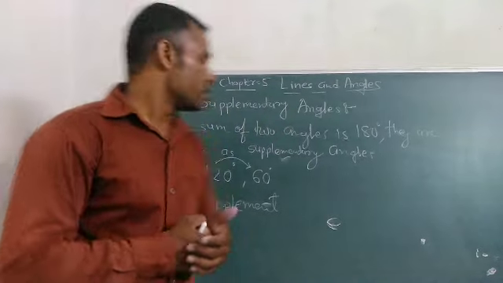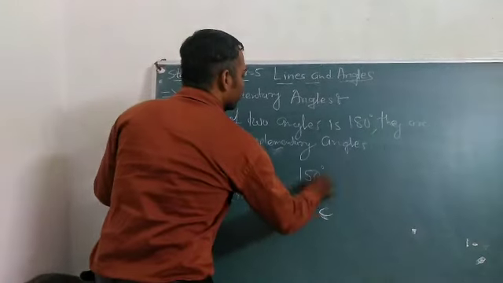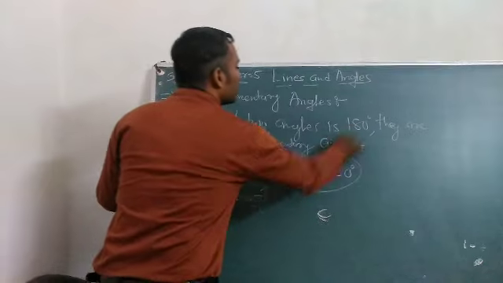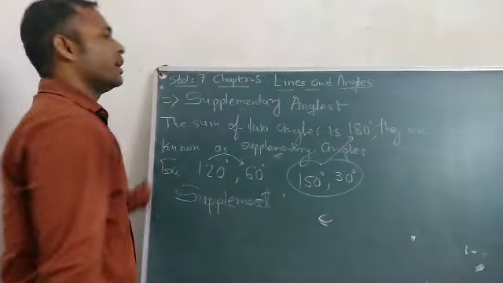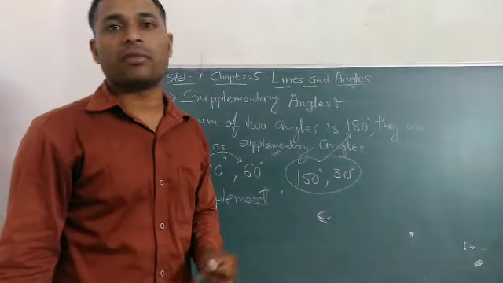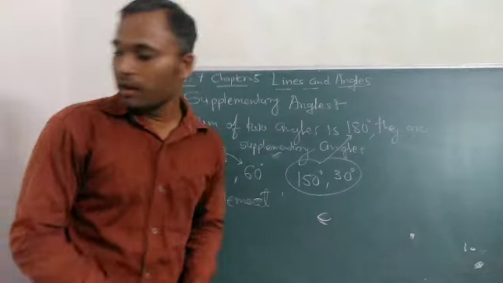Clear? Take another example. Suppose 150 degree and 30 degree. The sum of both angles is 180 degrees. Clear? Next thing is